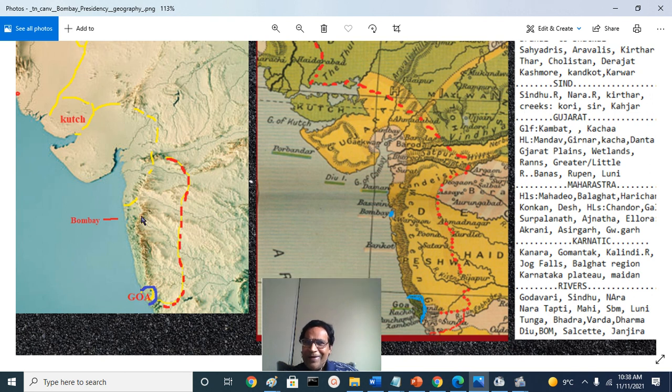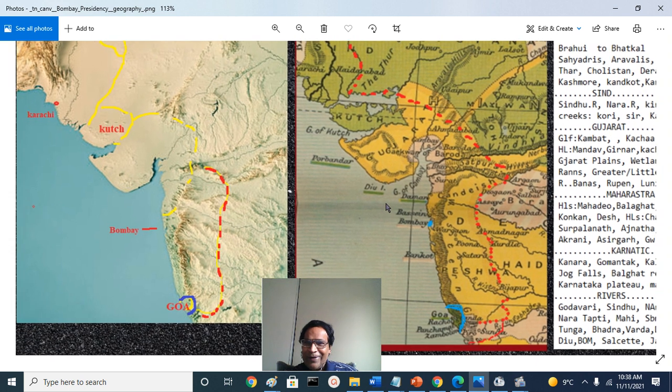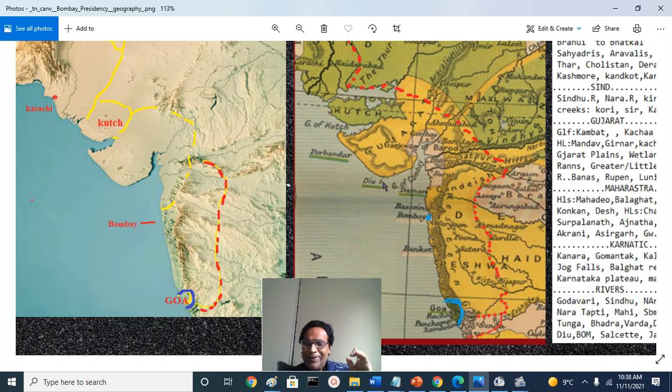And it has a couple of islands. The most important island was Diu Island, which was under the control of the Portuguese. I have made a video on the Battle of Diu around 1534, one of the most important turning points, where the Portuguese became the masters of the Arabian Sea region, from the Swahili coast, that is Tanzania, Kenya, and so on, to the Malabar coast, Karnataka, and up to the Moluccas in Indonesia.